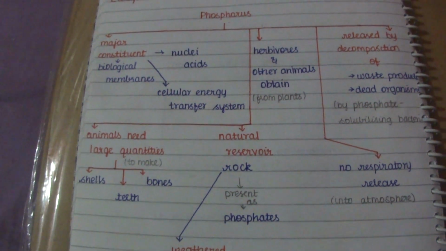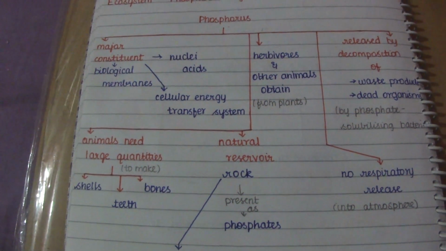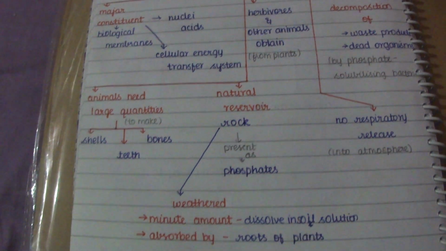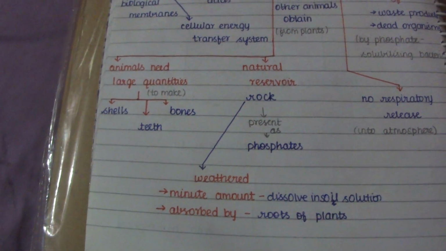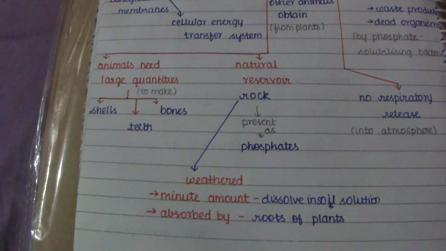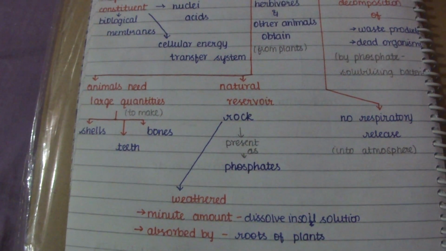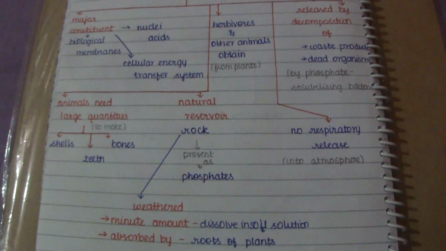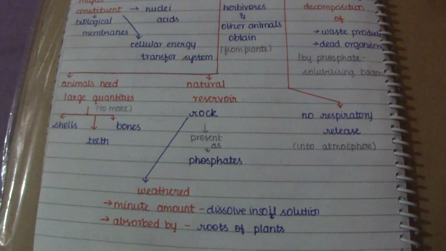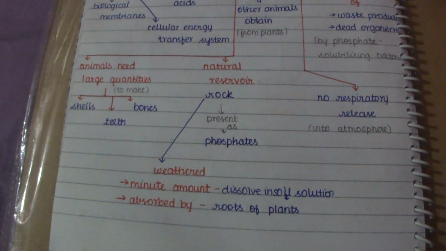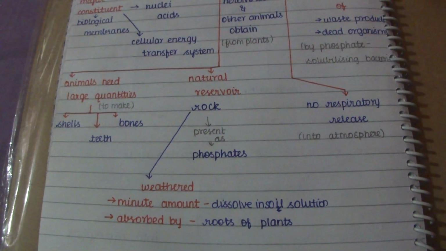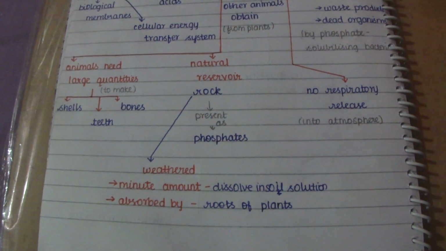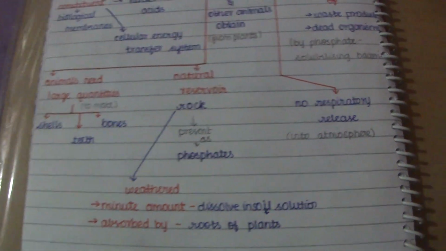So first, it is a major constituent of biological membranes, nucleic acids and cellular energy transfer systems, and it is needed by animals in a large quantity to make their shells, teeth and bones. The natural reservoir of phosphorus is the rock, where it is present as phosphates. The rocks are weathered and a very minute amount is dissolved in the soil solution and absorbed by the roots of the plants.